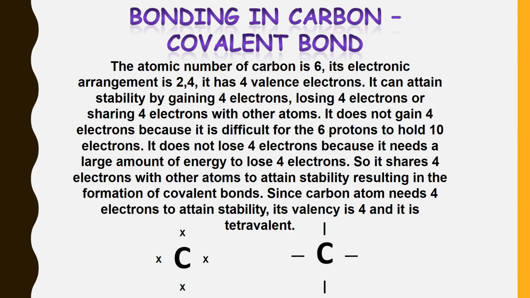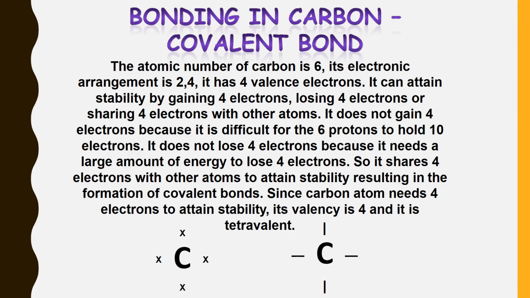Now, what type of bonding is in carbon? Carbon contains covalent bonds, which means carbon forms covalent bonds. The atomic number of carbon is 6 and its electronic configuration, or you can say arrangement, is 2, 4. That means in K shell it contains 2 electrons and in L shell it contains 4 electrons. So the valence electron is 4. It has 4 valence electrons.